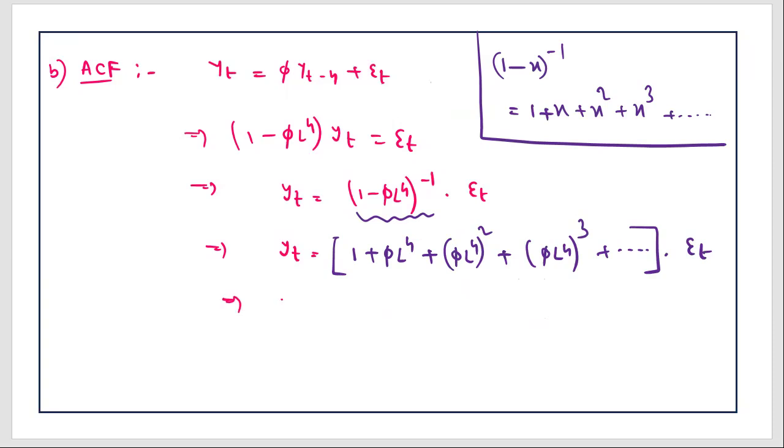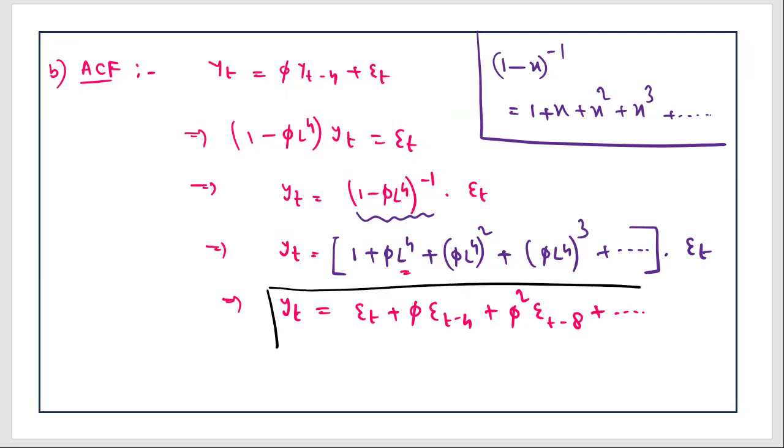Now, if this is the scenario, you can express yt in terms of only epsilon t. So the first term is epsilon t, just multiply. The second term is phi and then epsilon t minus 4, because see, here you have L to the power 4. So it will be epsilon t minus 4. Then you have phi squared, epsilon t minus 8 and so on and so forth. So this expression basically expresses yt in terms of only epsilon t's.